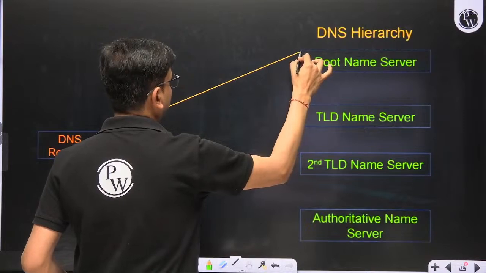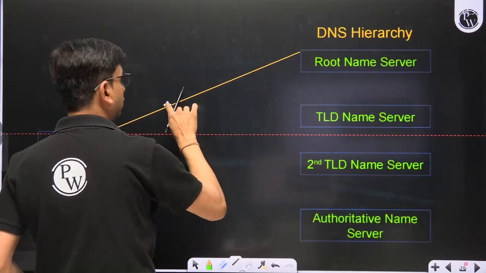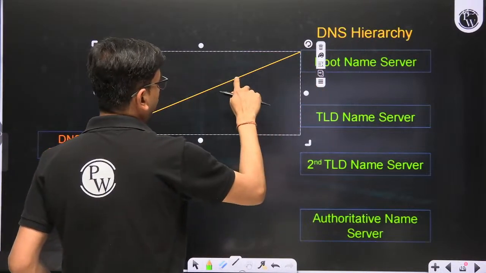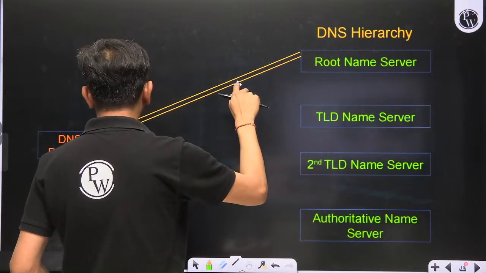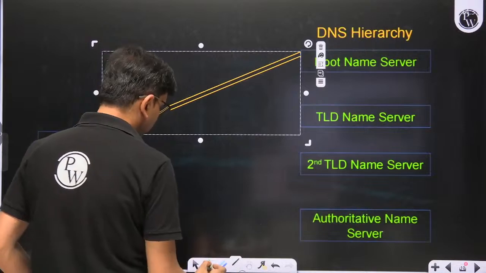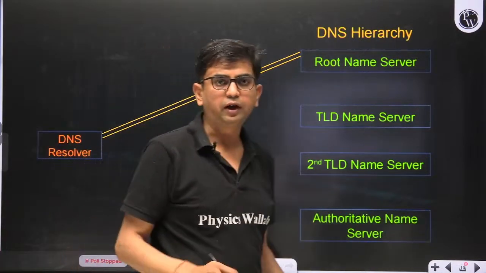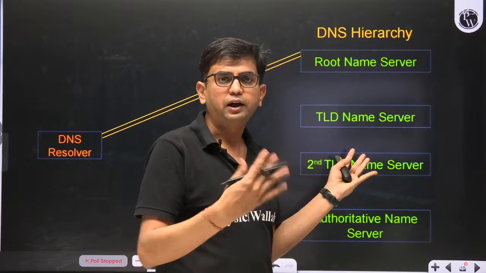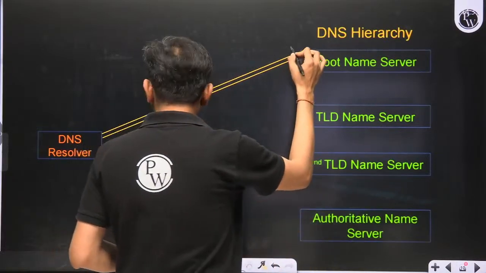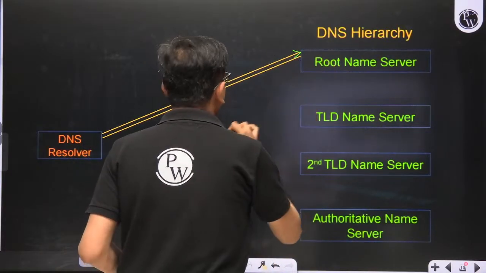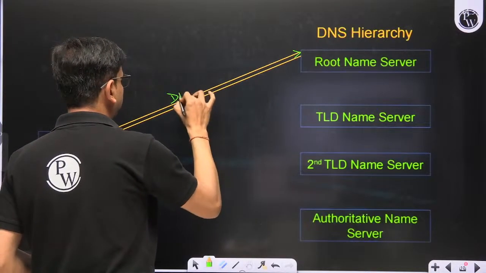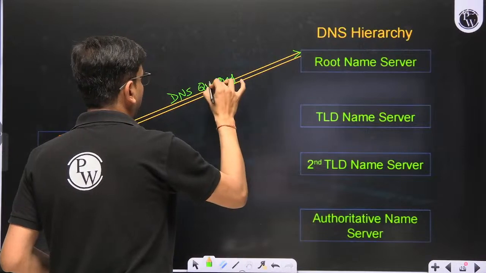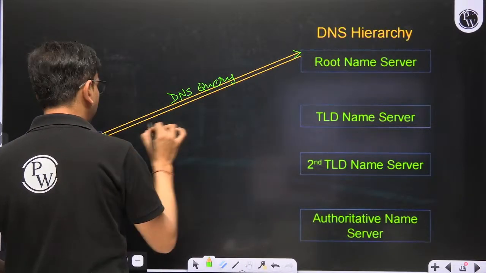So this is the root name server first, and then the root name server is giving the reply to the DNS resolver. Why? Because it is operating in iterative mode. Iterative query mechanism is used. So we have contacted according to the DNS hierarchy. So here, this is the query, and this is the DNS reply or response.